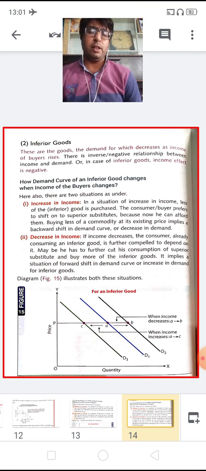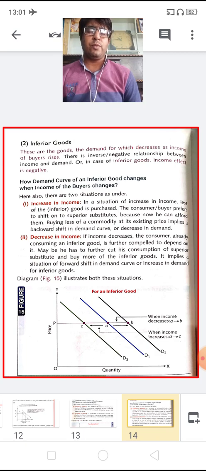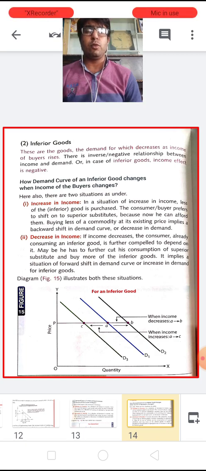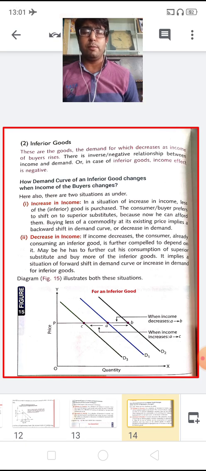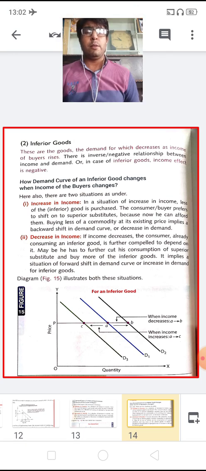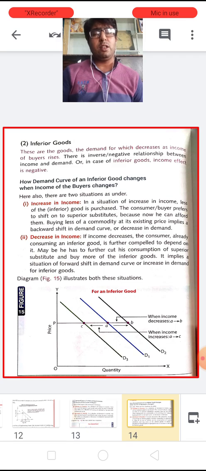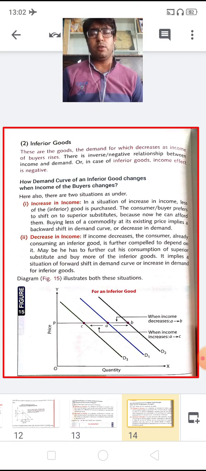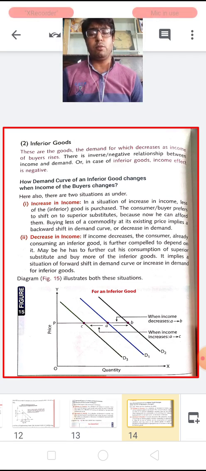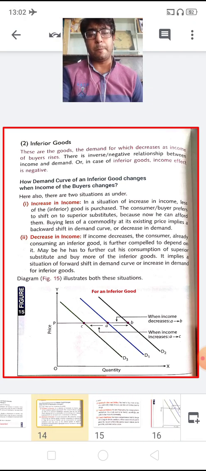So children, here the income matters a lot for inferior goods. If the income increases, then he is not inclined to consume more of the inferior goods. He will wish to consume better quality goods, because he is in an affordable condition. But when the income of the consumer decreases, then he keeps on consuming the inferior goods, because he is not in a condition to prefer high quality or high priced goods.